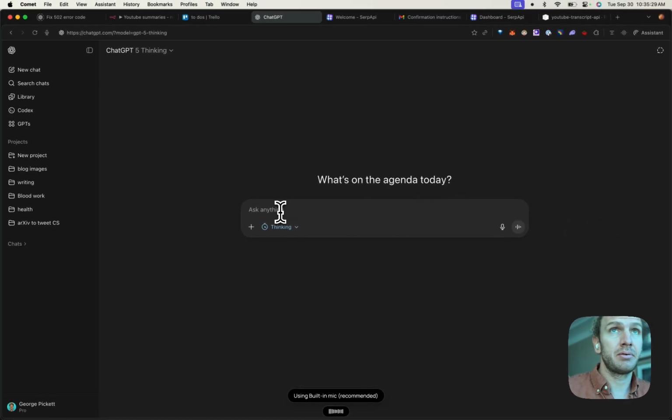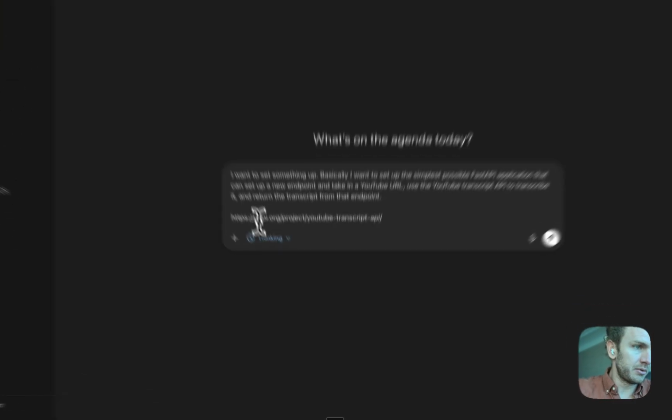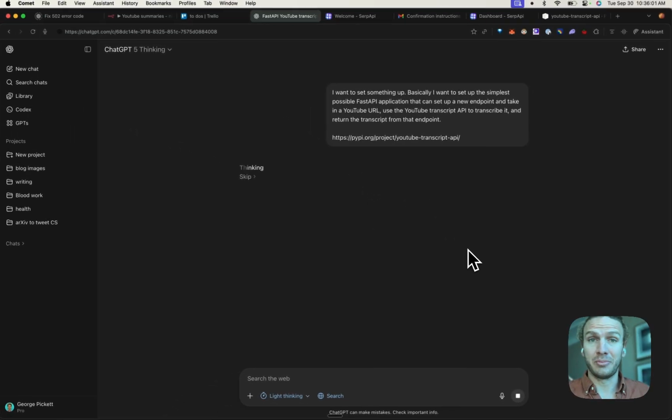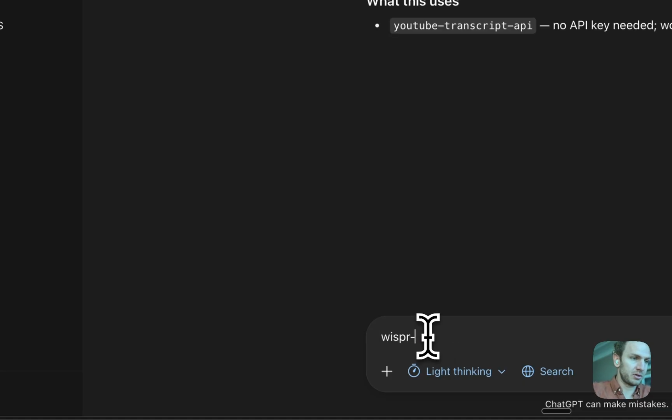I want to set something up. Basically, I want to set up the simplest possible FastAPI application that can set up a new endpoint and take in a YouTube URL and use the YouTube Transcript API to transcribe it and return the transcript from that endpoint. I'm going to put it on light thinking because it shouldn't be that difficult. And what I did here was I used Whisper Flow, where I can just hold my function button and just speak to it. It's called Whisper Flow.